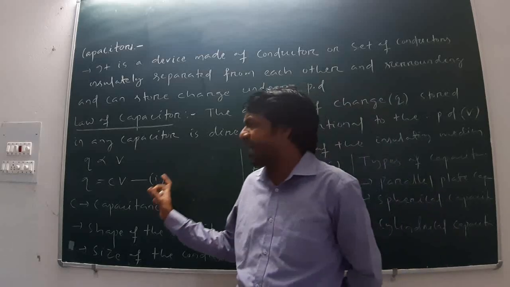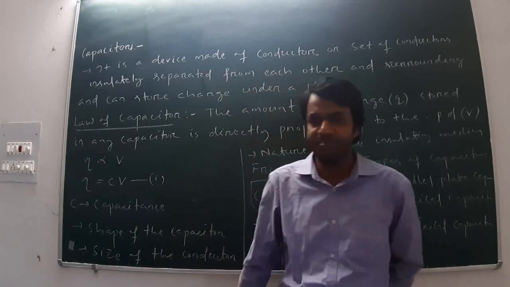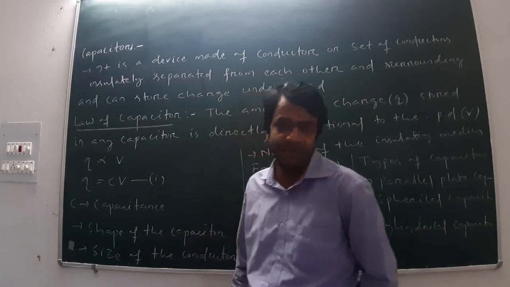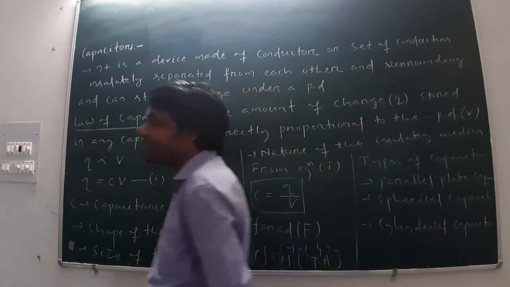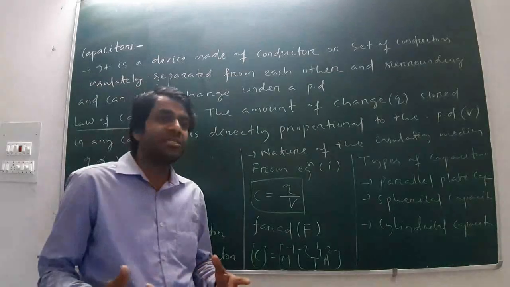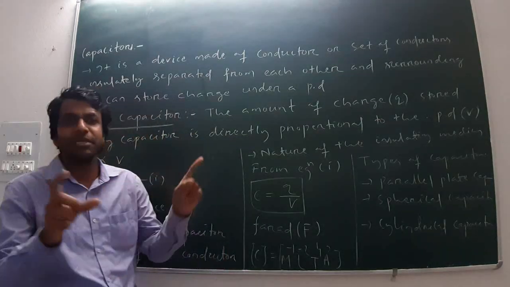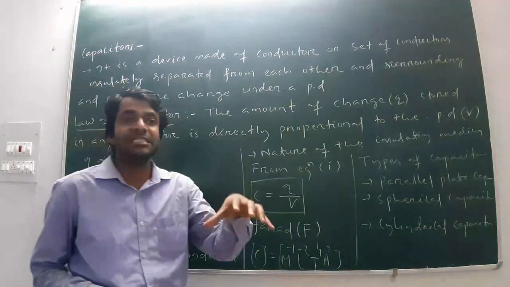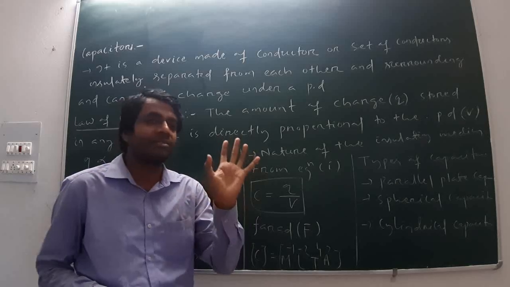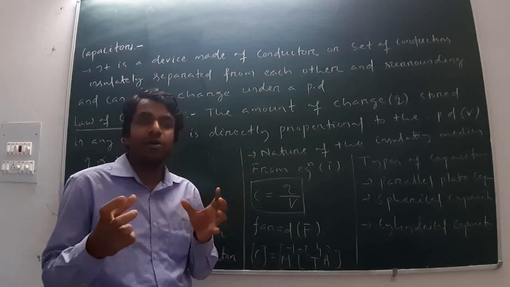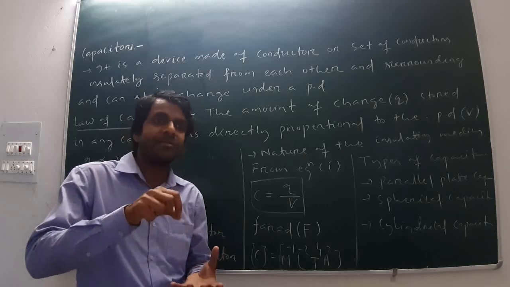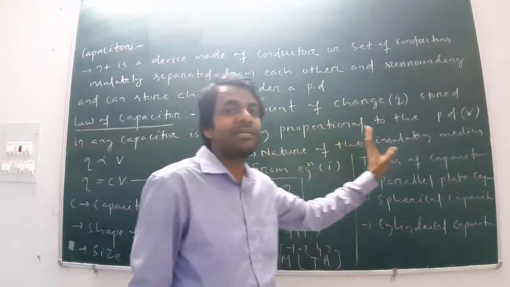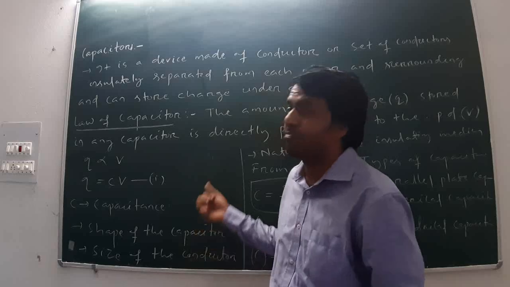Then on which factors does the capacitance of a capacitor depend? It depends upon 3 different factors. One is the shape of the capacitor. Second is the size of the capacitor. Third is the nature of the insulating medium placed inside the capacitor, that is, what insulator is used inside the capacitor.